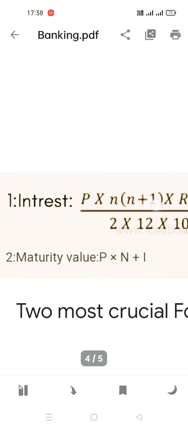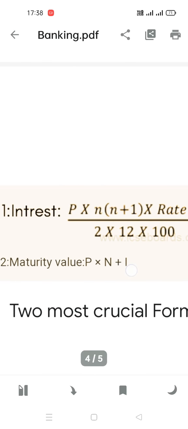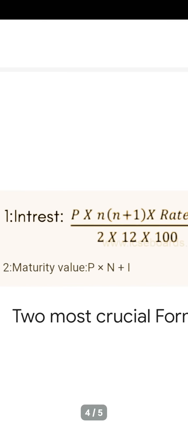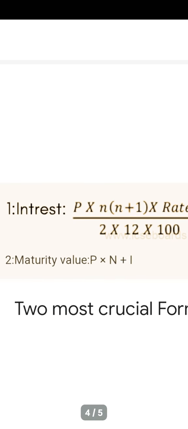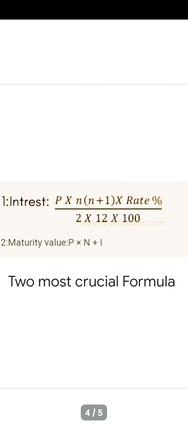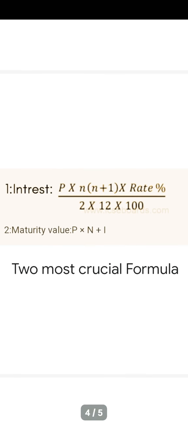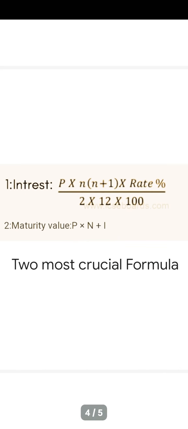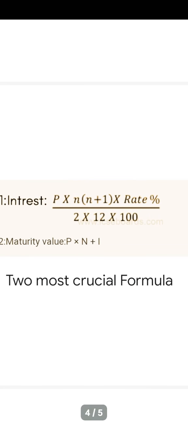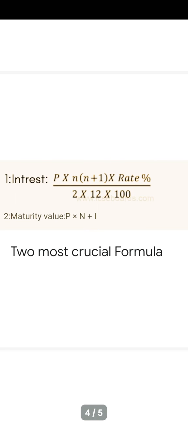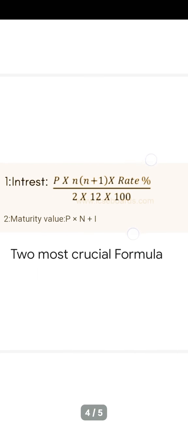This is important because if you don't know the value of interest, how are you going to complete this? In order to find the maturity value, you have to firstly find the interest. And if you know the value of interest, you can simply find the maturity value. So these are two most crucial formulas. That is, interest is equal to p into n into n plus 1 upon 2 into 12 multiply r upon 100. R refers to rate upon 100.